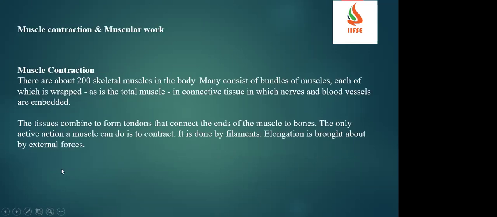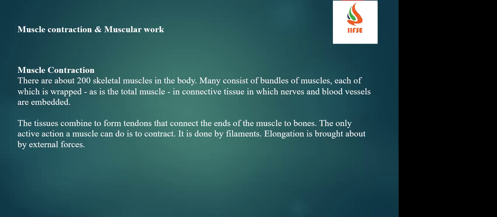Muscle contraction and muscular work. This is also one of the parts of our work physiology. If you see muscle contraction, and what is meant by muscle contraction, there are about 200 skeletal muscles in the body. Many consist of bundles of muscles, each of which is wrapped as part of the total muscle. It constitutes the tissue in which the nerves and also the blood vessels are embedded. What is meant by muscle contraction?